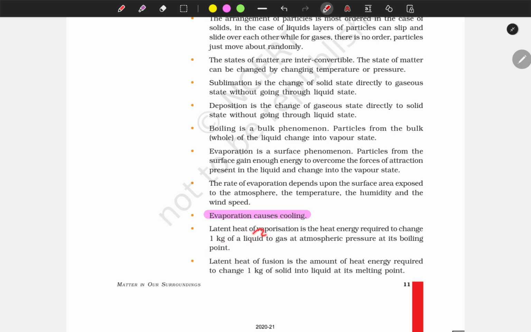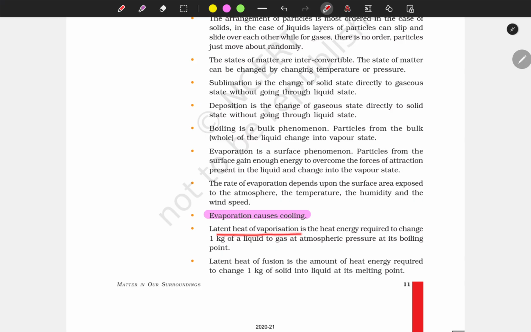Now, the latent heat of vaporization is the heat energy required to change 1 kg of liquid to gas at atmospheric pressure at its boiling point. Let's read it again.